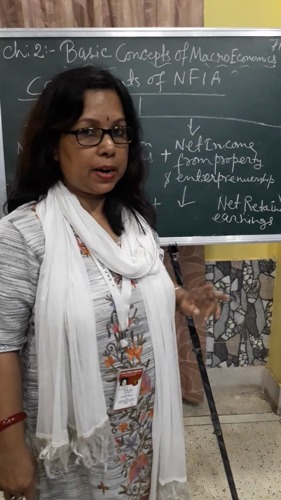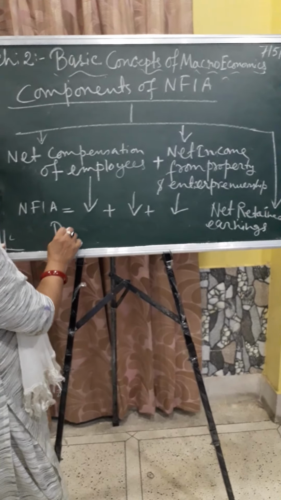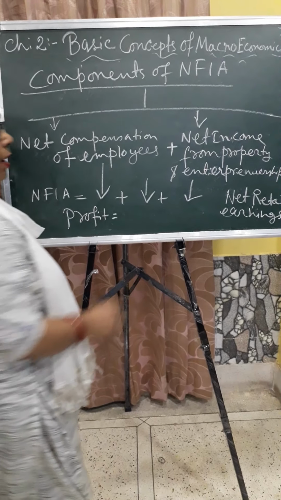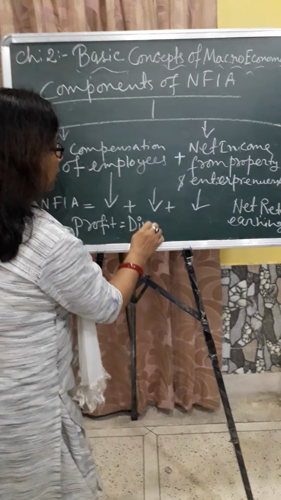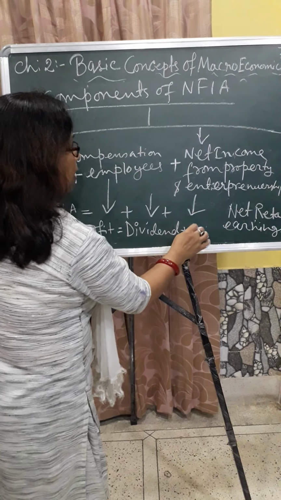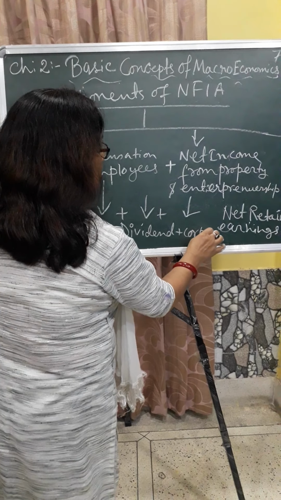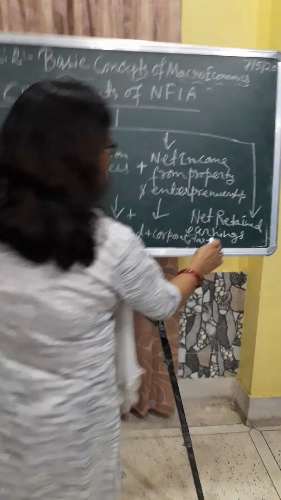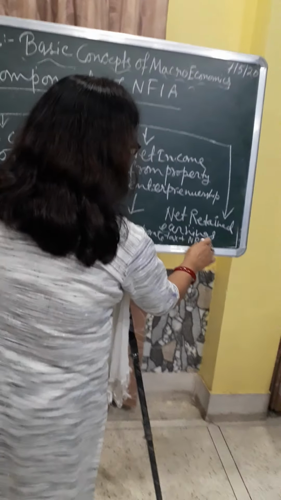Profit has three parts: dividend plus corporate tax plus net retained earnings.